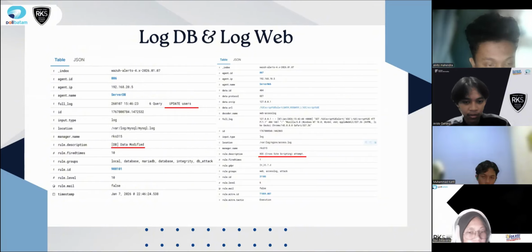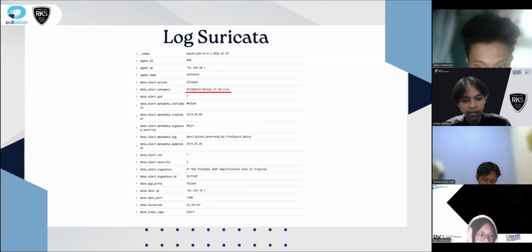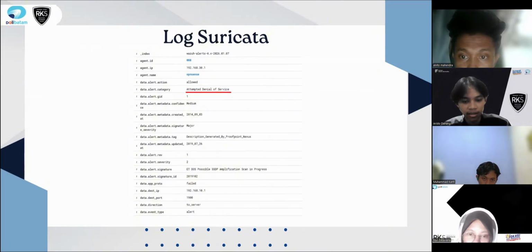On the web server, Wazuh received a web access log and successfully detected a cross-site scripting attack through URL requests containing a malicious script. These attacks are classified as web attack and mapped to MITRE ATT&CK. On the OpenSense, Wazuh analyzed the network log and detected a denial of service attack attempt, namely a possible SSDP amplification scan, although the traffic was recorded as low. This event was still classified as an attempted DoS with medium severity and served as an early warning of a